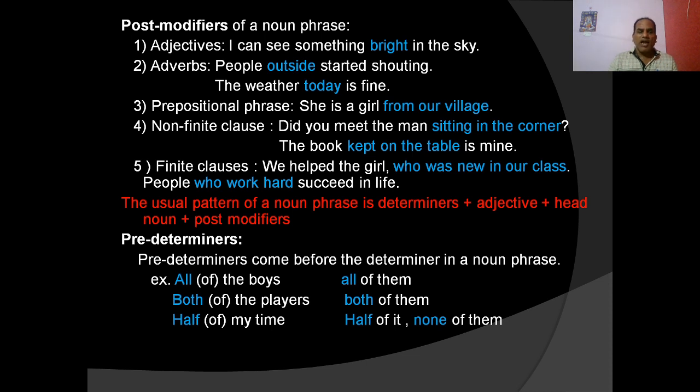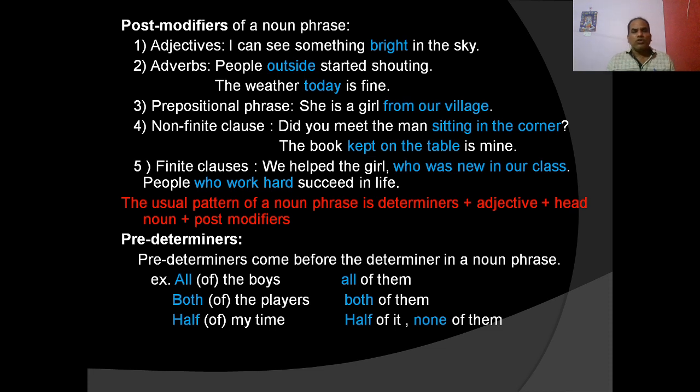Who work hard is the finite clause and it is the post modifier of the noun people. People who work hard succeed in life. People who work hard is the noun phrase, and people is the noun, who work hard is the finite clause and it is the post modifier.